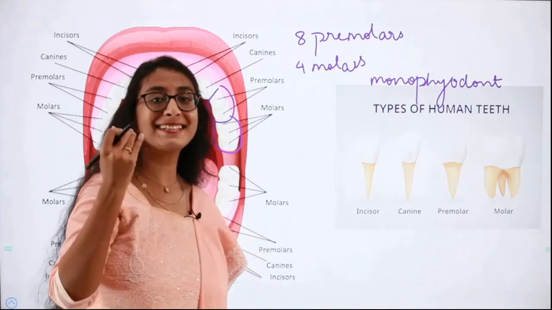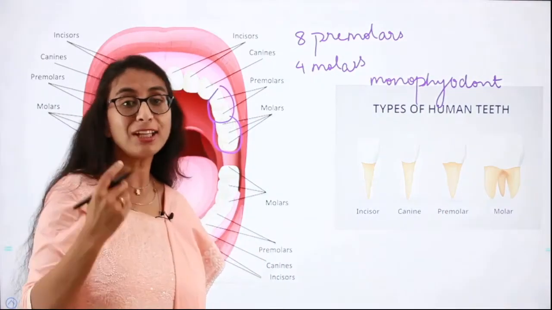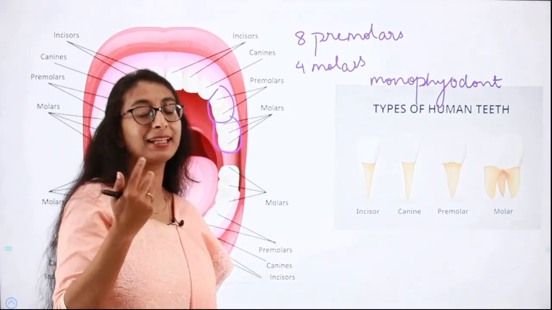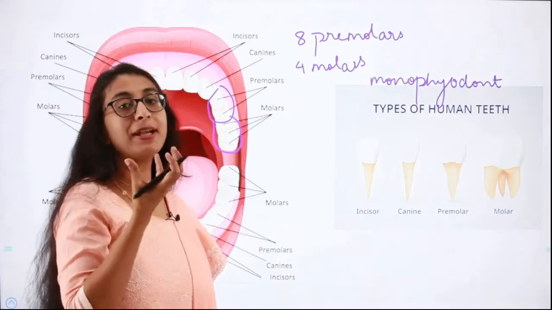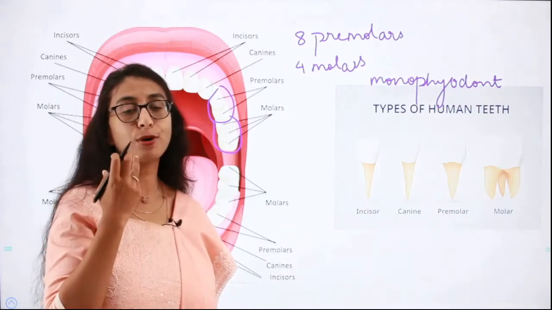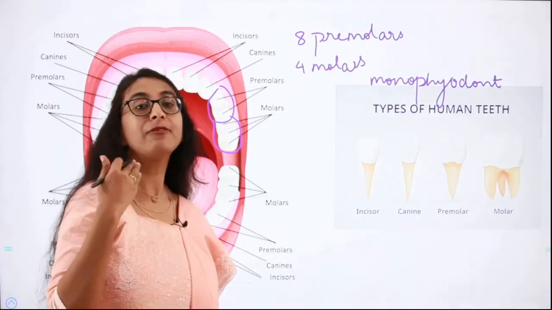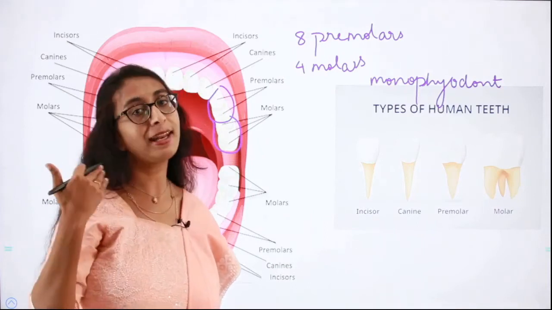Earlier we discussed diphyodont. What is the meaning of diphyodont? Diphyodont means we have 2 sets of teeth, that is milk teeth and permanent teeth. Then we discussed thecodont, which means teeth are embedded in sockets which are present in the jawbone. Then we also discussed heterodont. Heterodont means we have different types of teeth, that is incisor, canine, premolar and molar.